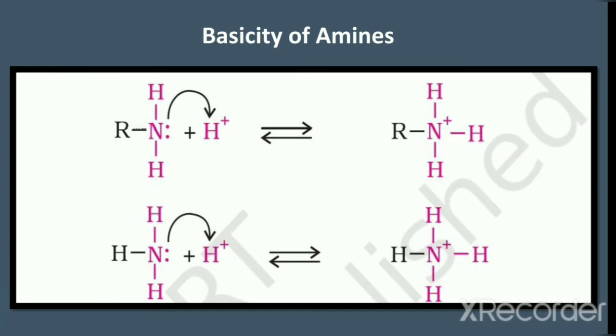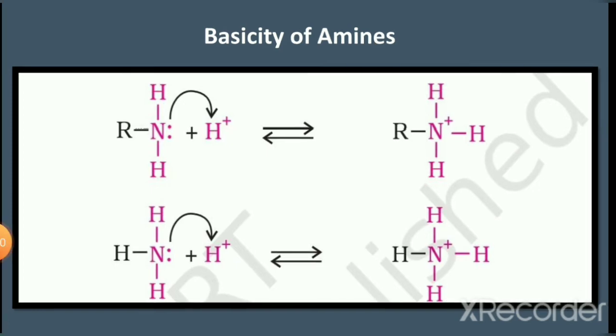It is because in RNH3+ there is an electron releasing alkyl group. So due to the presence of this electron releasing alkyl group, there will be more dispersal of the positive charge present on the nitrogen atom. If there is more dispersal of positive charge on the nitrogen atom, RNH3+, the cation, will get more stabilized. So this is the reason why alkyl amines are more basic than ammonia.